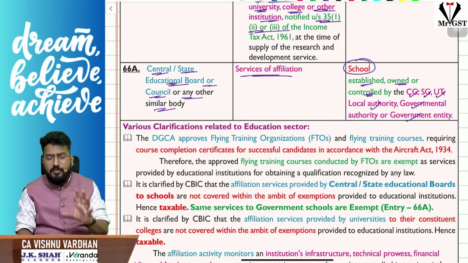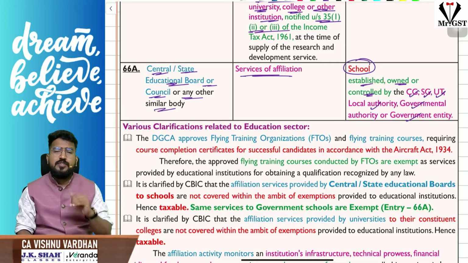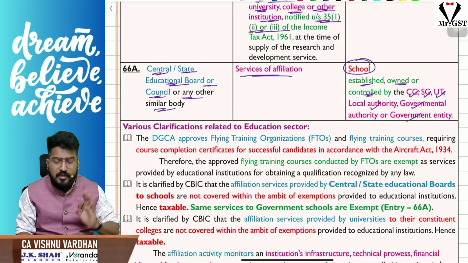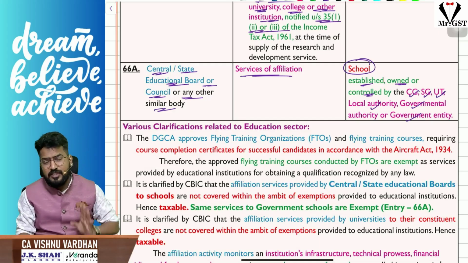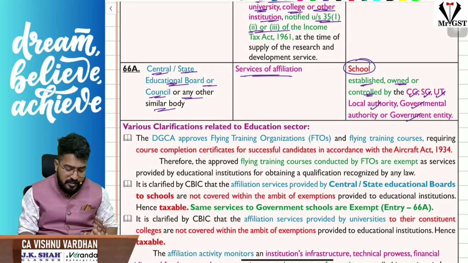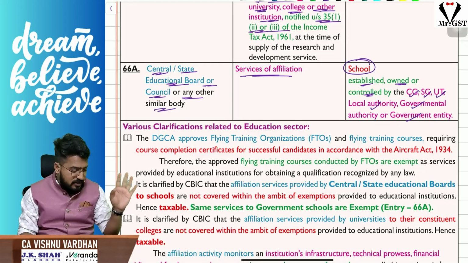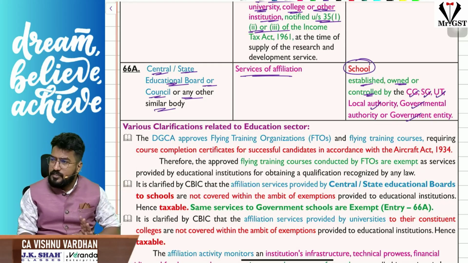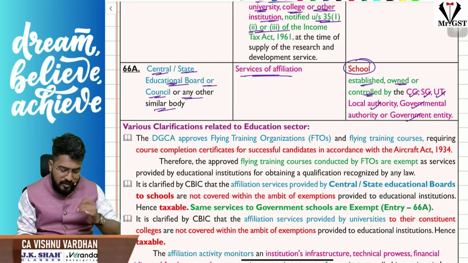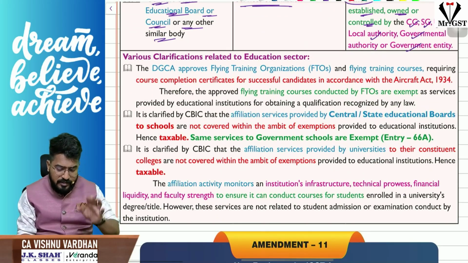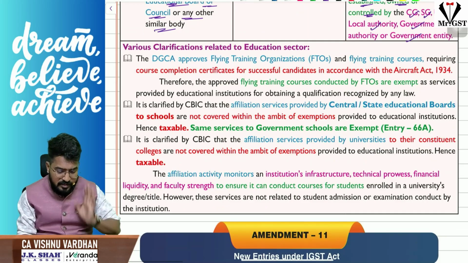In simple words, for government schools, if CBSE or state boards are providing any affiliation services, then it is exempt under GST, even though they are charging a consideration. It is exempt under GST. And there are various clarifications also added in this educational sector, which I am discussing here itself.